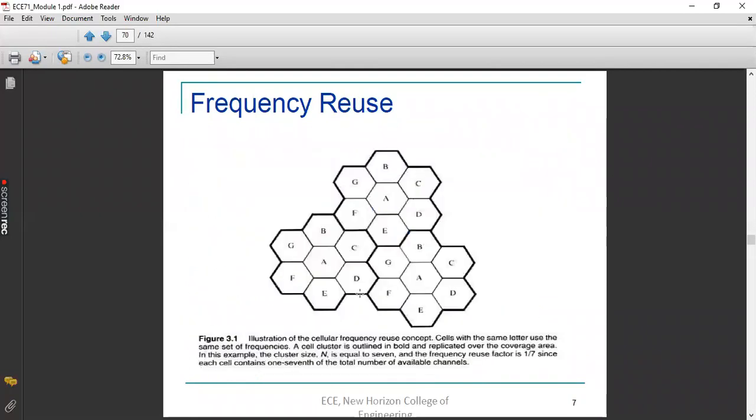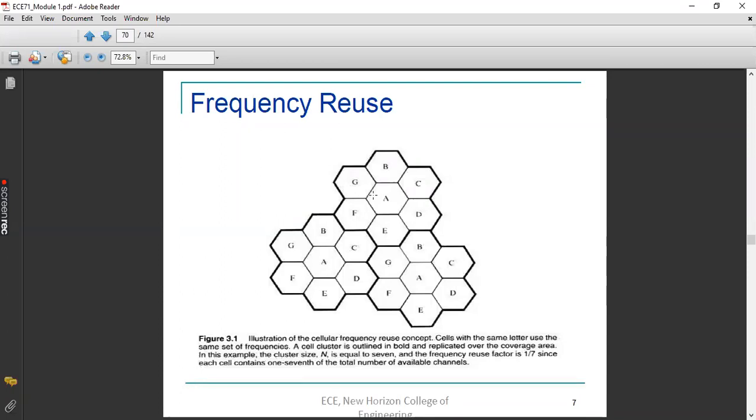Suppose here in the cluster we are having 7 cells, but to increase the capacity, what you have done is you have reduced the cluster size. From 7, let it be 5. In that case, what will happen? The cells which are sharing the same channels will appear more close to each other, so the interference will increase.